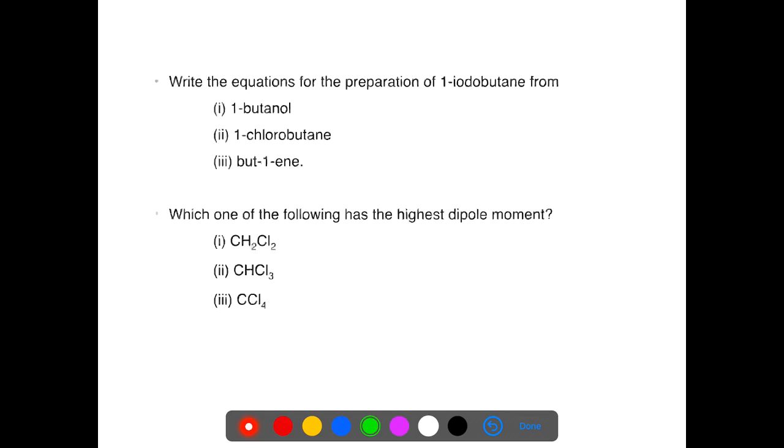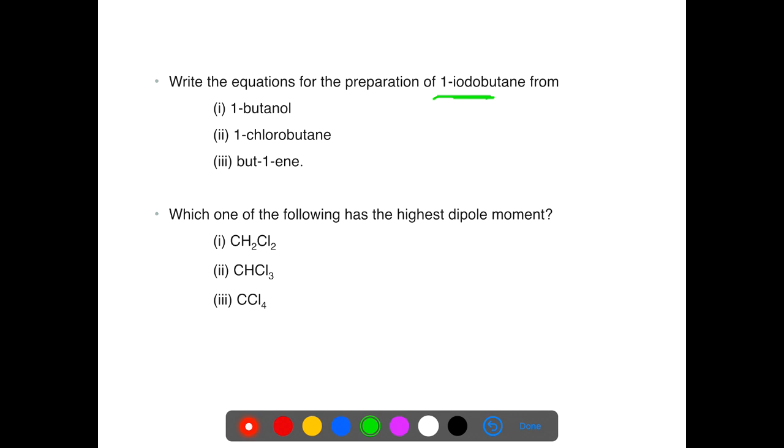Free radical reaction you have studied in class 11th, so you can refer to the textbook of class 11th for the free radical mechanism. And the last questions are: write the equation for the preparation of 1-iodobutane from 1-butanol, that is butan-1-ol, 1-chlorobutane and but-1-ene. So you have to prepare 1-iodobutane.